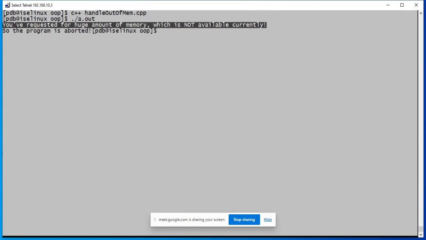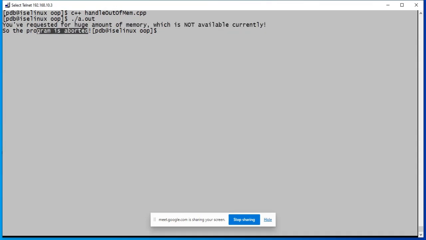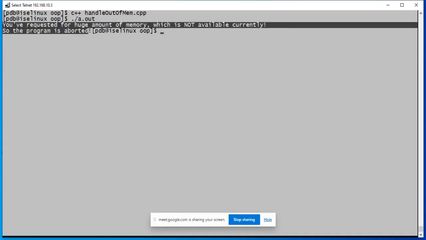There was some portion in the code where some amount of memory was required for the execution and the system could not grant it. So the program has aborted. This is not abrupt abortion. This is the output of a function that has been set whenever an out of memory condition arises.